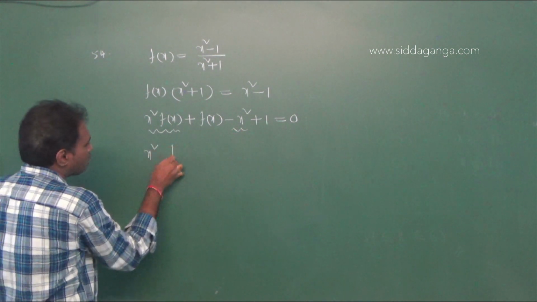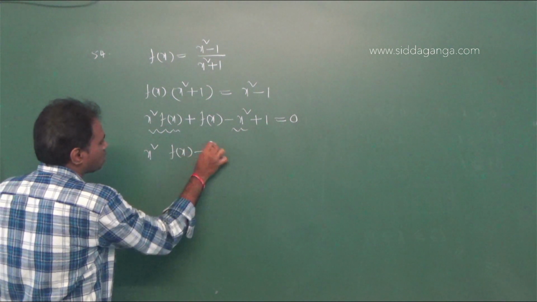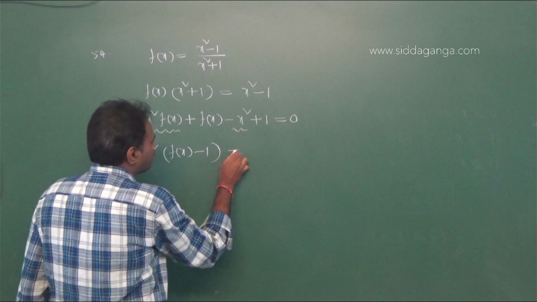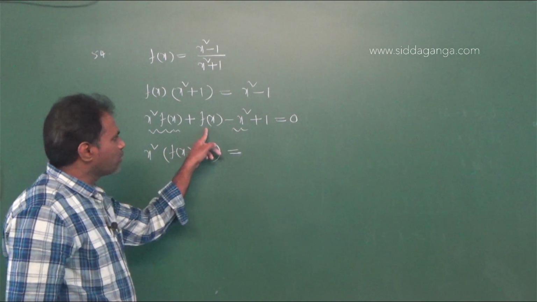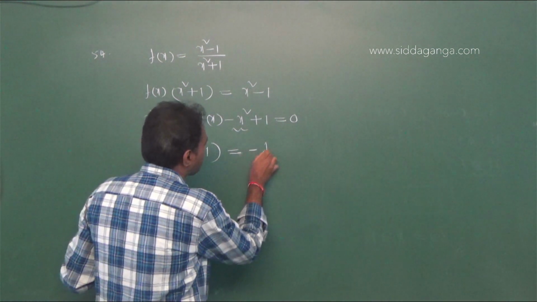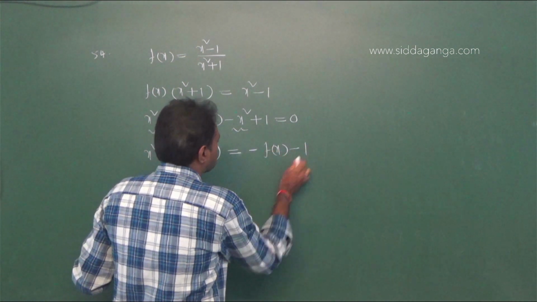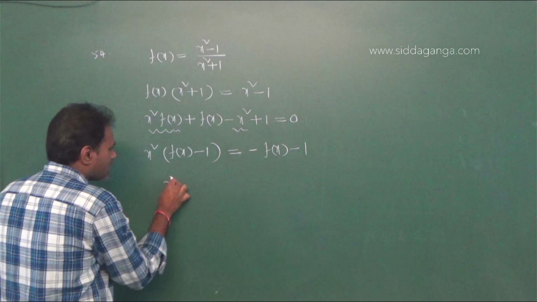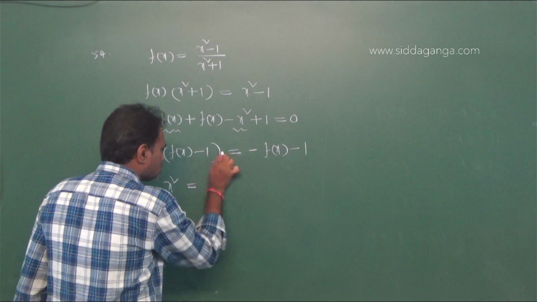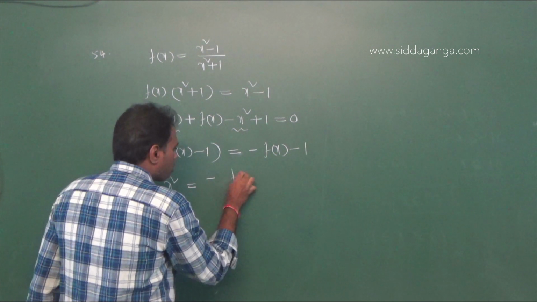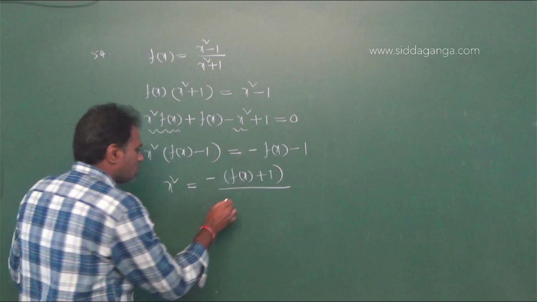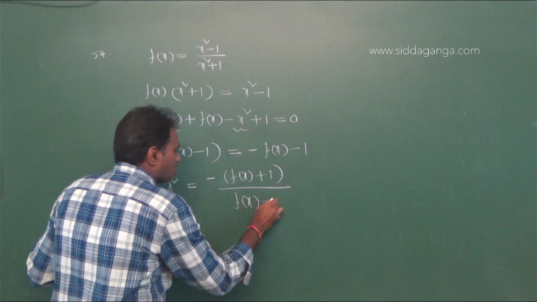Therefore, x square into f of x minus 1 equal to minus f of x minus 1.